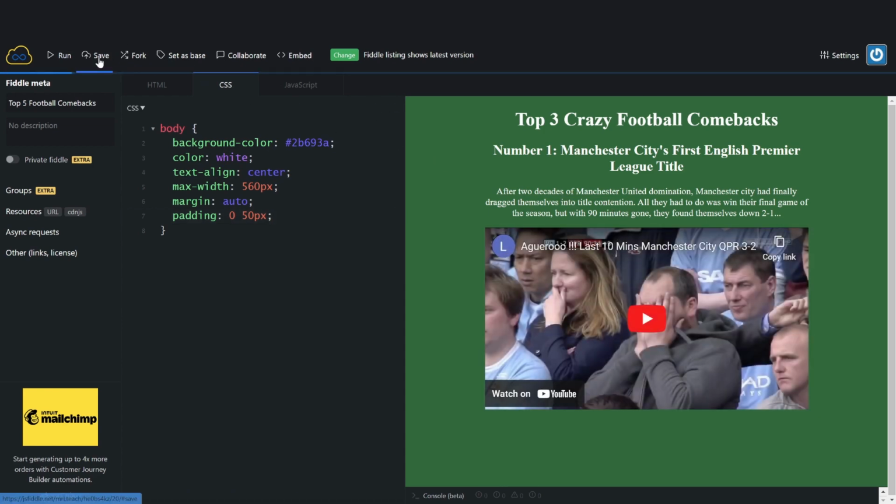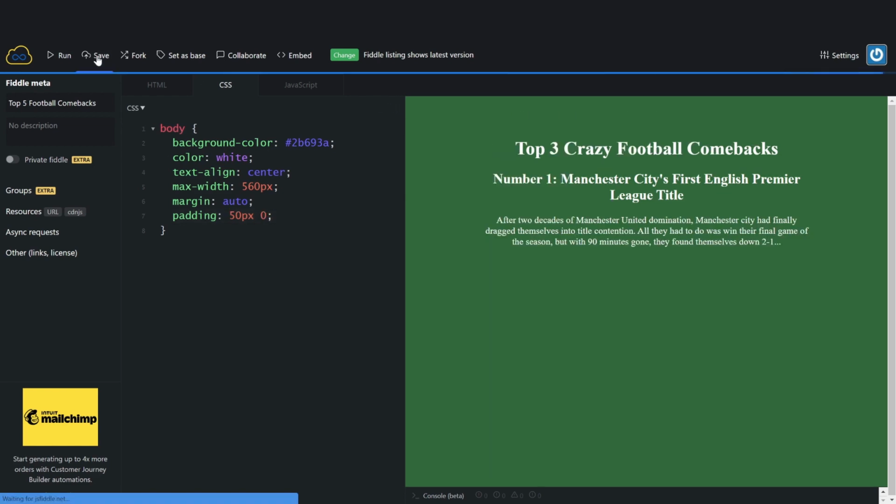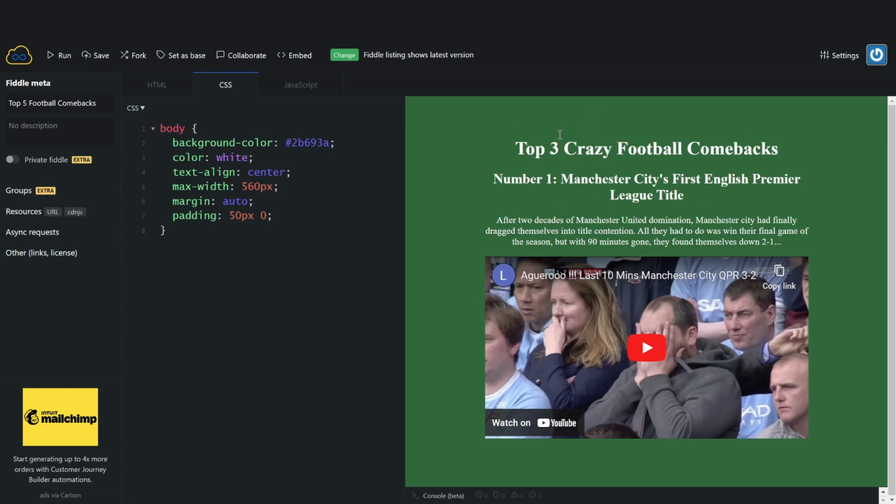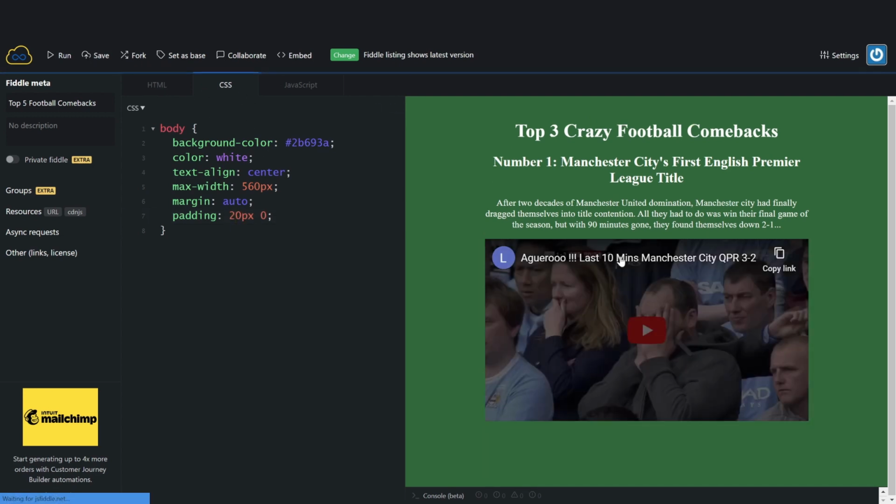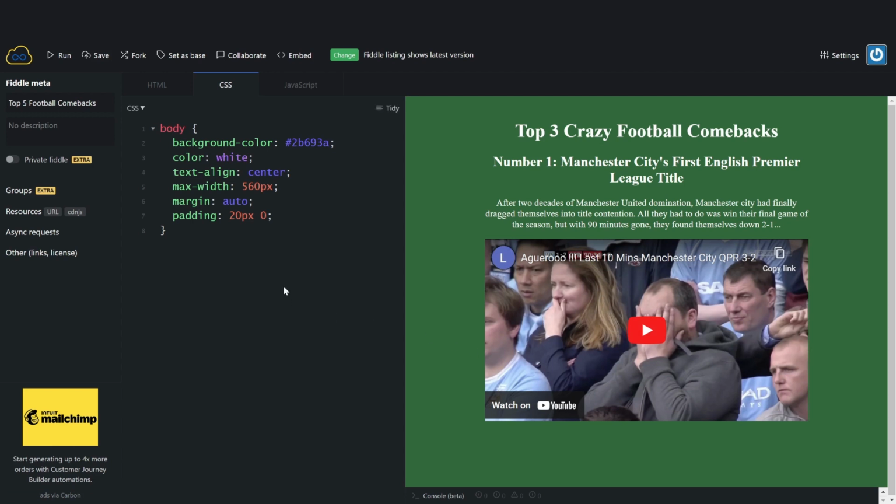Oh, did that work? No, I got that round the complete wrong way. So it is hopefully the other way around. Okay, and you can see that that's just given me a little bit of space up the top. Maybe I only want 20 or so. So you should tinker around with these numbers yourself and make sure that you get something that's good for you.